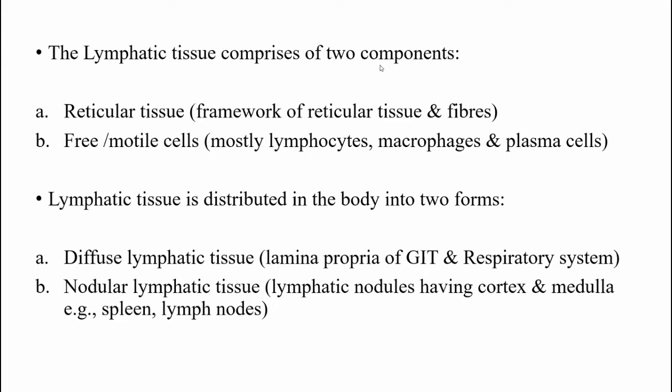The reticular cells, lymphocytes, and macrophages are aggregated to form spherical nodules, and in these nodules you will find a darker zone called the cortex and a lighter zone called the medulla or the germinal center.